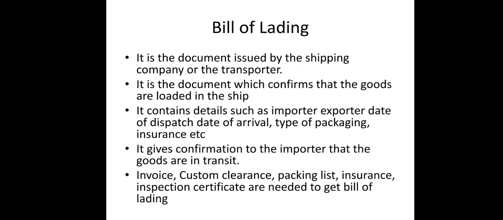Why? Because after the exporter sends this bill of lading to the importer, the importer will get confirmation that whatever goods he has ordered, the same goods are being loaded on the ship. If he doesn't trust the exporter, he can trust the ship owner, because the ship owner is a third person. He doesn't have any interest in what goods are being sent or to whom. His responsibility is to deliver goods from one port to another. So it's proof that the goods in the invoice are the same goods being loaded onto the ship.